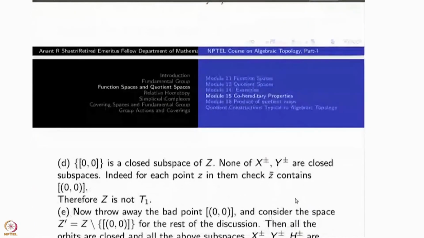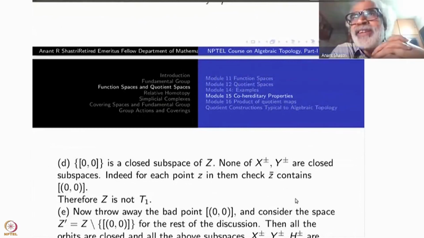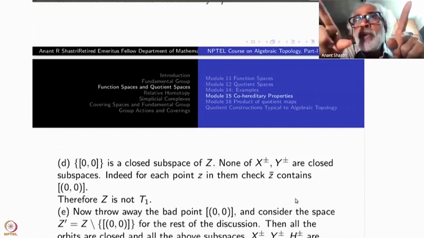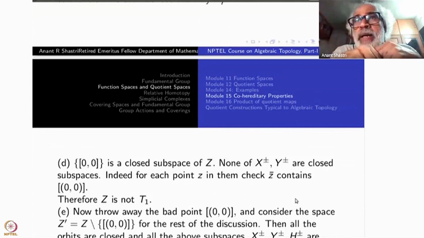Now the singleton {(0, 0)} has inverse image (0, 0), that's a closed set. Therefore, in the quotient space, (0, 0) is a closed orbit. But look at x plus and y plus-minus. I started with an open ray, right?